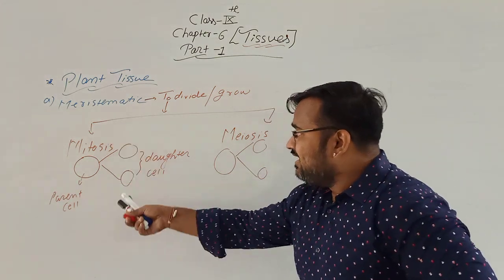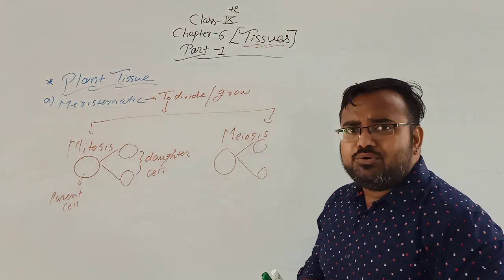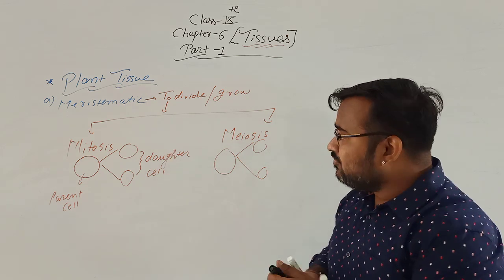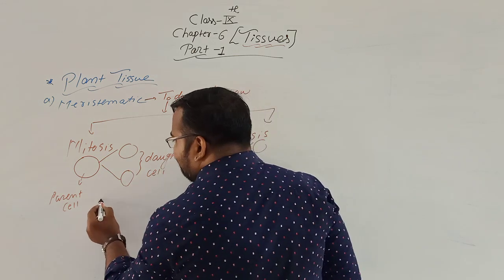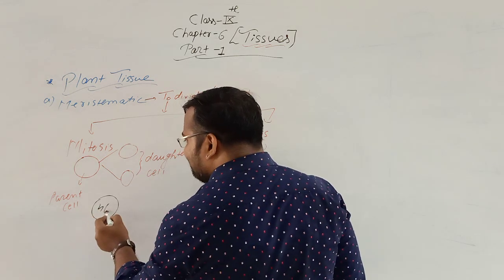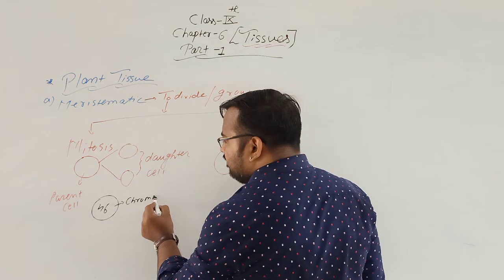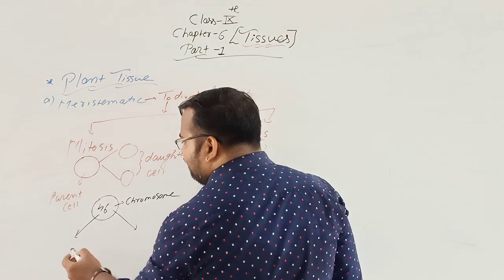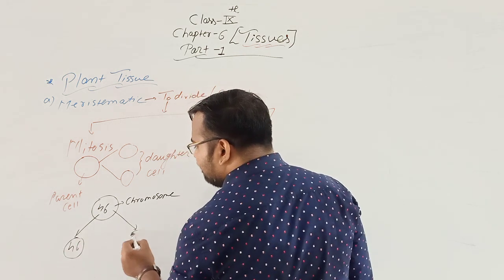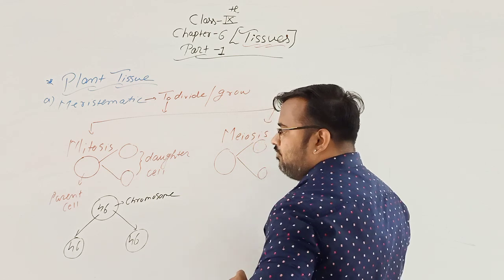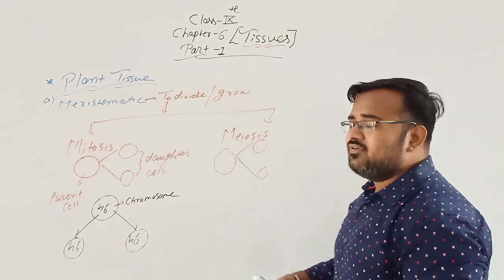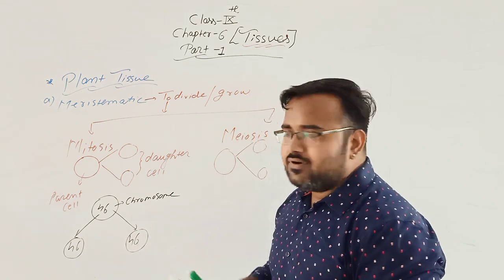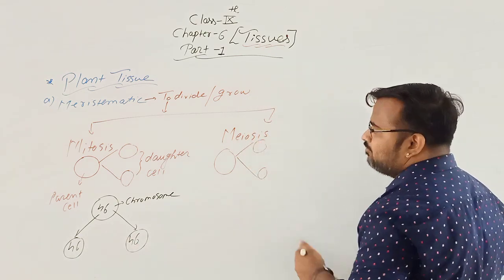Now parent cell is divided into daughter cells. Then what is the difference between mitosis and meiosis? In case of mitosis, if there are 46 chromosomes present, the 46 chromosomes are divided into 46 and 46 only. Parent cell also has 46 chromosomes and the daughter cells also have 46 and 46 chromosomes.